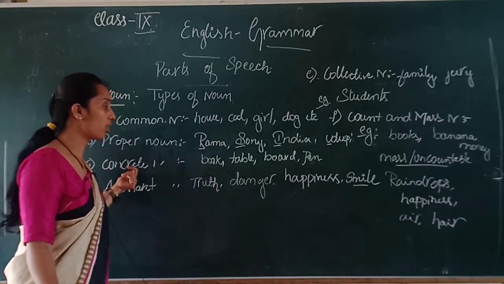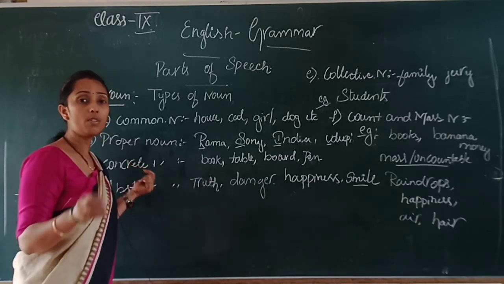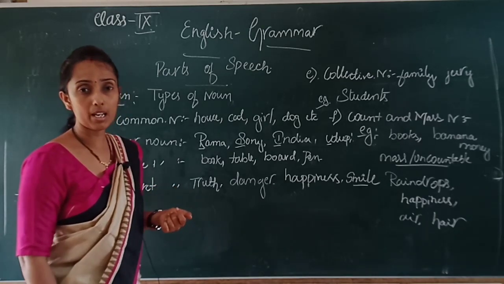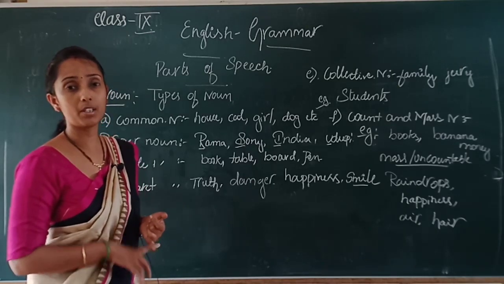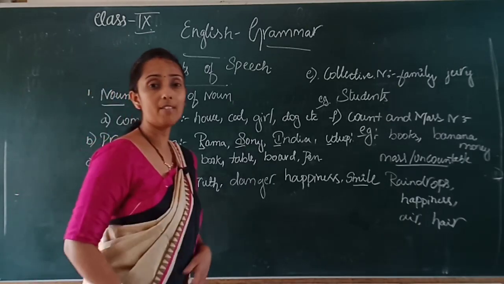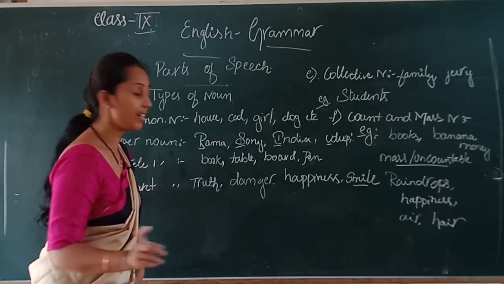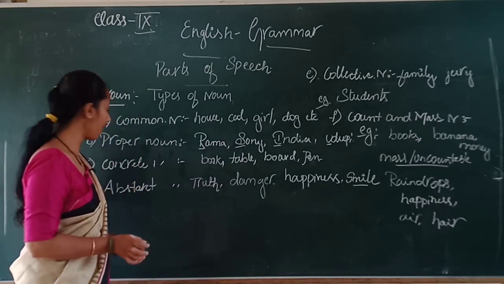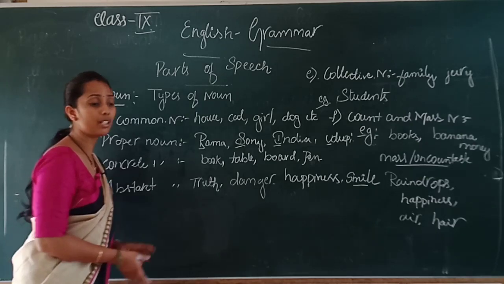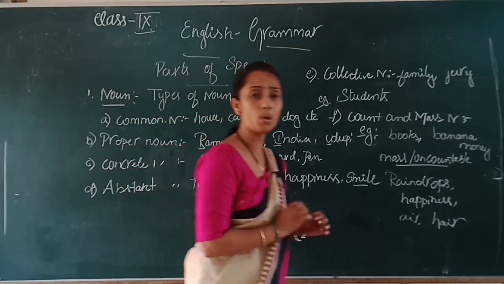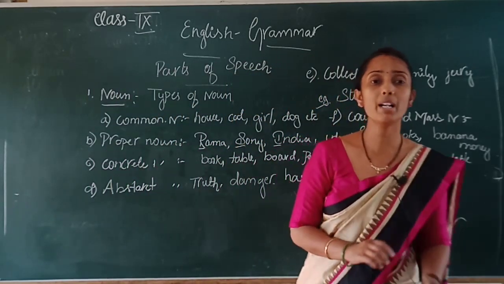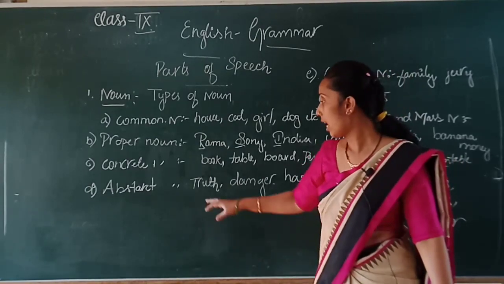And a concrete noun is a noun which has a physical appearance. Concrete nouns refer to things which have a physical appearance, whereas an abstract noun is only a feeling or an emotion which we can feel, but which has no physical appearance.